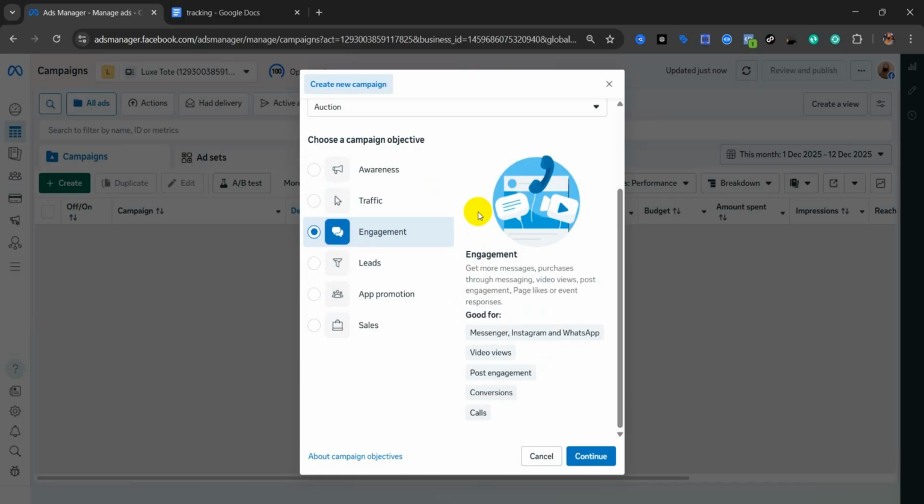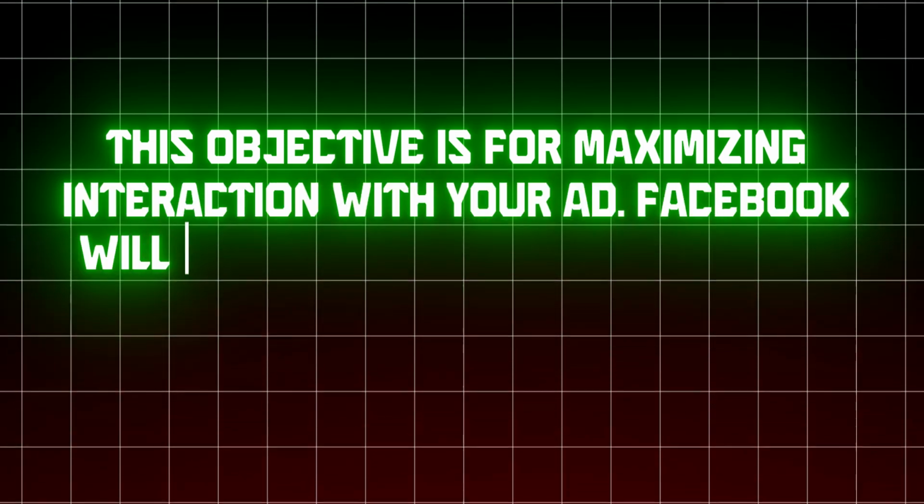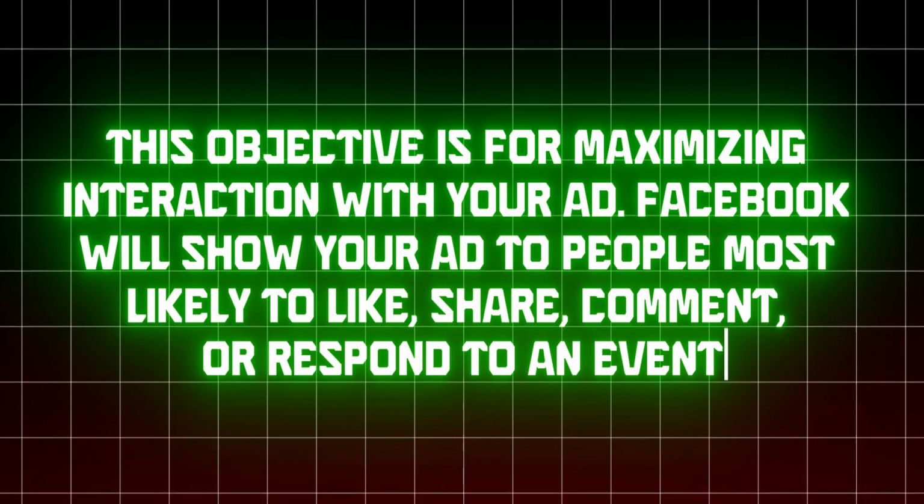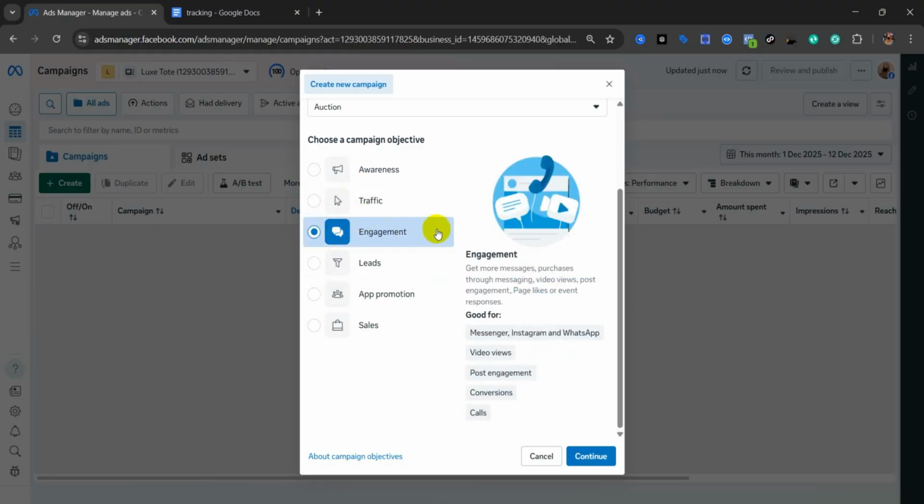Use this campaign when you want to increase followers or likes on your Facebook page or ensure participation in an event. This campaign is good for Messenger, Instagram, and WhatsApp video views, post engagement, conversions, and calls. This objective is for maximizing interaction with your ad. Facebook will show your ad to people most likely to like, share, comment, or respond to an event. And this campaign is very important to us.